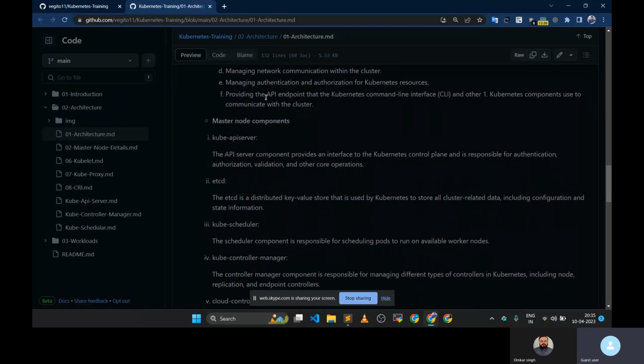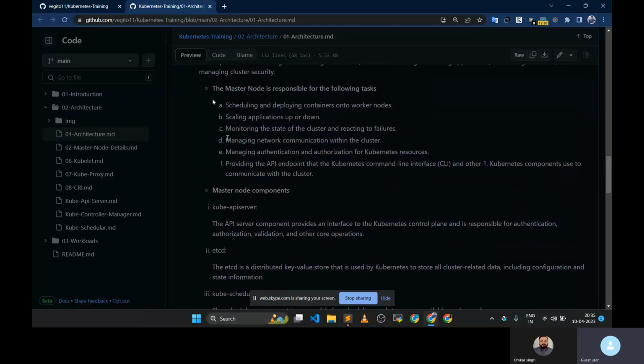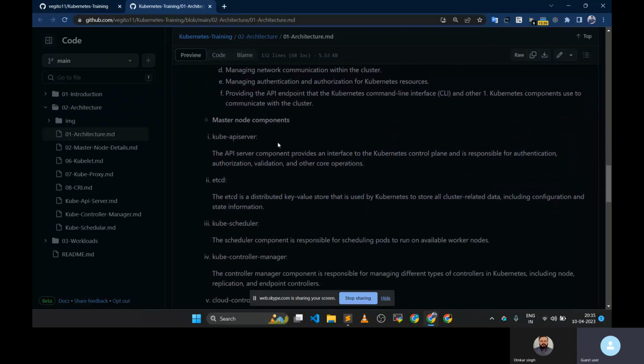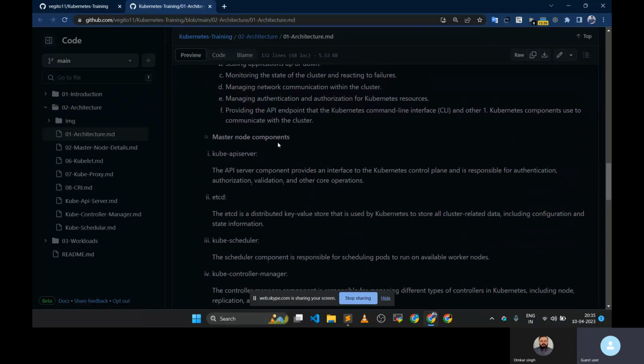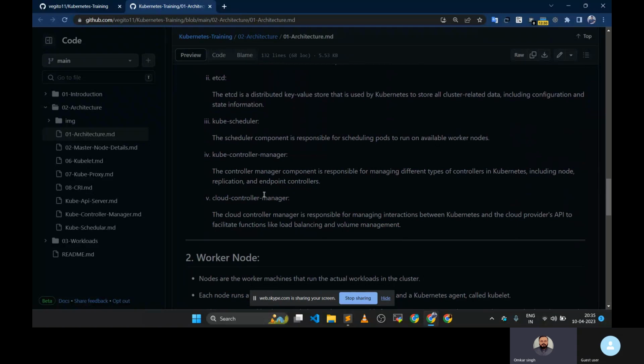And then there is providing an API endpoint for the Kubernetes command line and others. So what does it mean? It provides the API endpoint, which is the API server. The API server provides an endpoint for other applications to interact with Kubernetes. So these are the basic tasks of the master node. To achieve this, it uses components like API server, etcd, kube scheduler, kube controller manager, and a cloud controller manager. Got it?